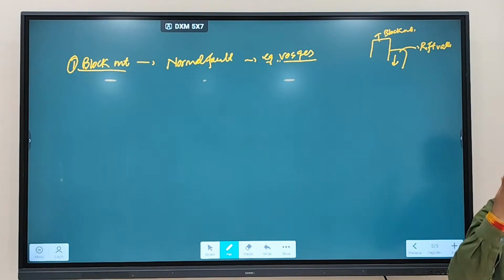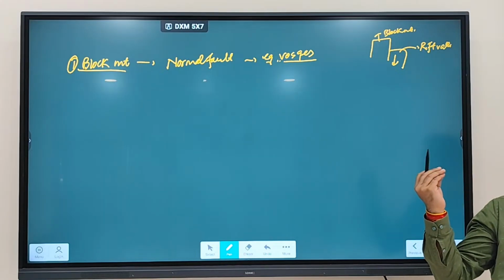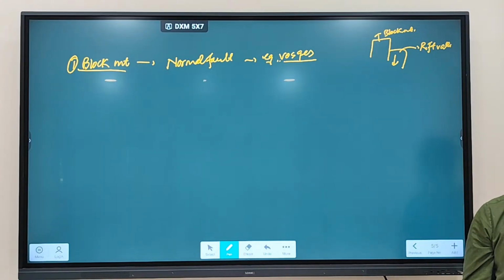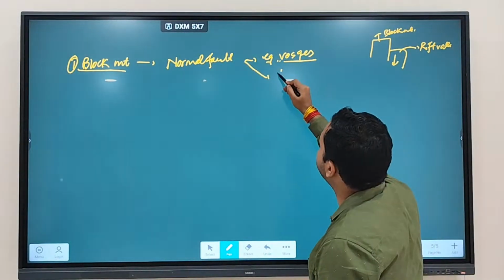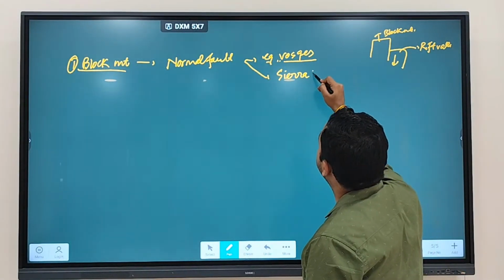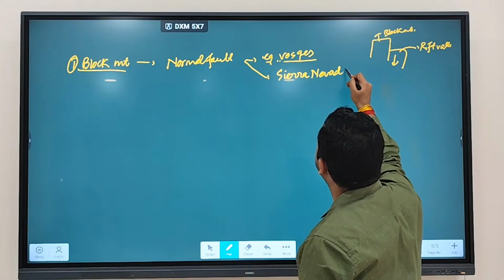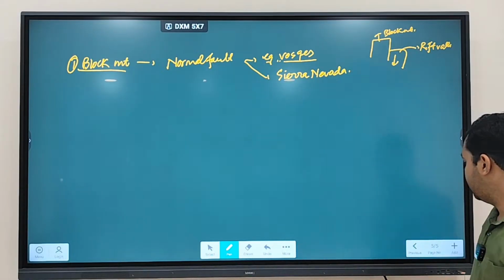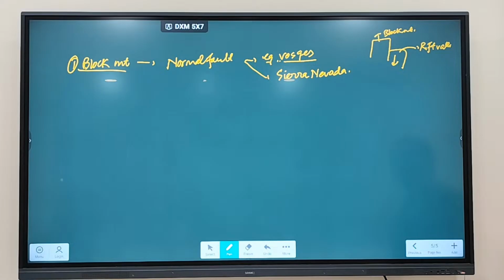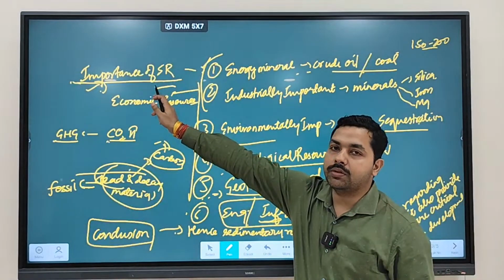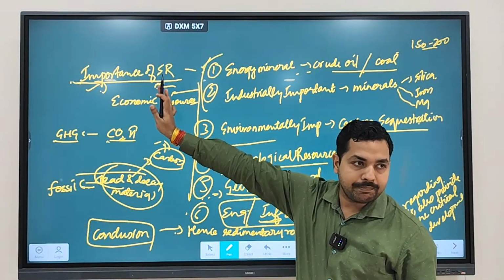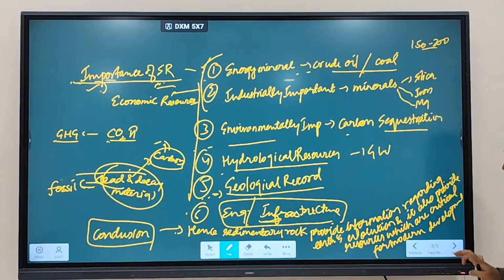Prelims questions we have discussed which is the best example of block mountain, Vosges mountain. You can mention also Sierra Nevada. Here the question is talking about which one? You have to give examples. So you have to mention examples.